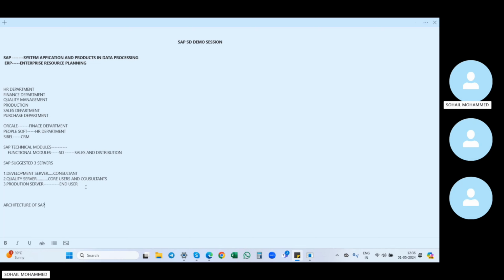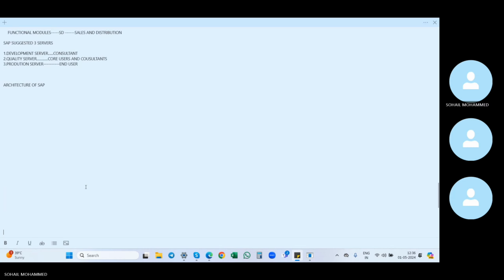So what is the architecture of SAP? We'll see now. The architecture of SAP is divided into 3 types. One is the application layer, and presentation layer, and the third one is the database layer.